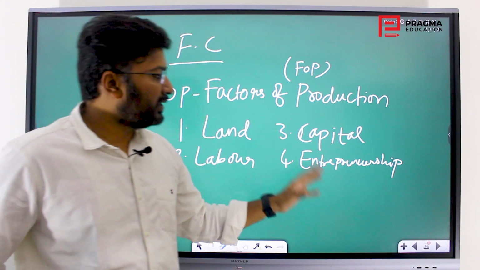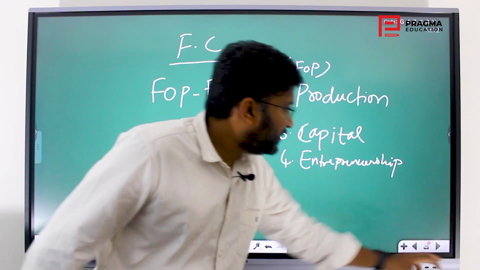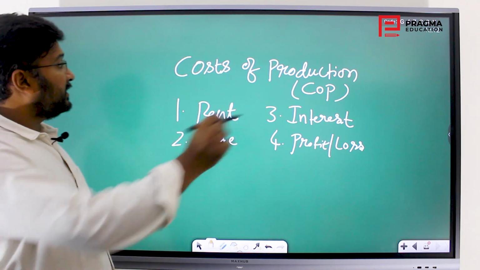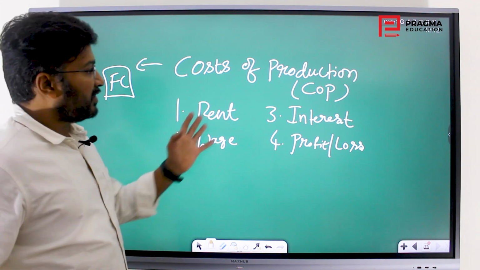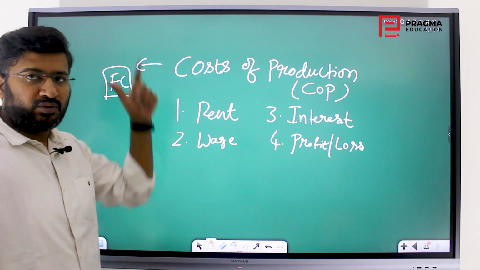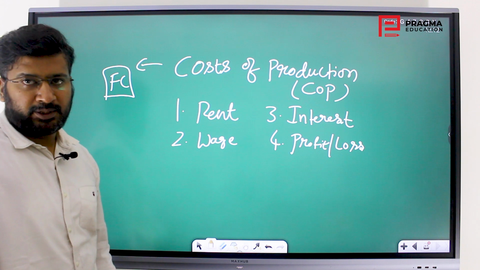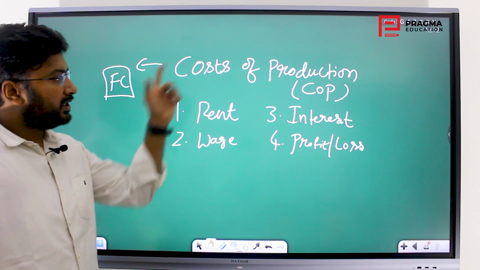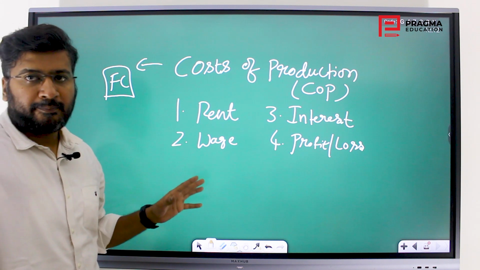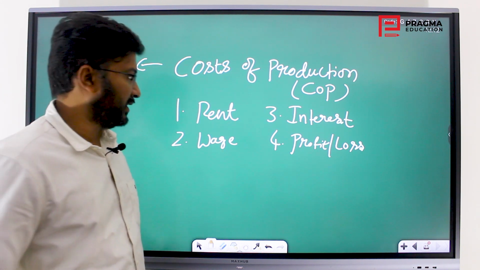These are constant things and these are the costs incurred. So this is what decides the factor cost prices. If the cost of production goes up, the factor cost goes up and market price also goes up. So the factor cost prices are essentially the costs of production incurred upon the person who is running the business.